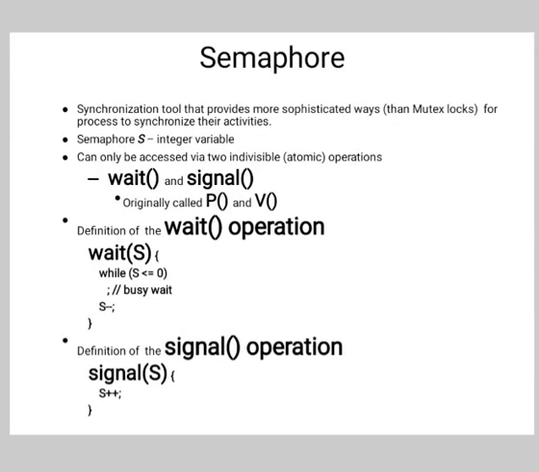Next point is semaphore. It is a synchronization tool which provides more sophisticated ways for processes to synchronize their activities. A semaphore S is an integer variable. It can only be accessed via two indivisible, that is atomic, operations: wait and signal, originally called P() and V(). The definition of the wait operation is: wait(S) { while S <= 0, busy wait; S--; }. The definition of the signal operation is: signal(S) { S++; }.